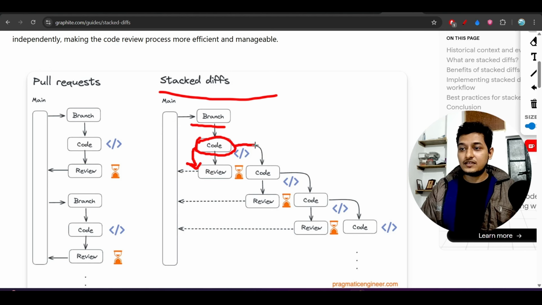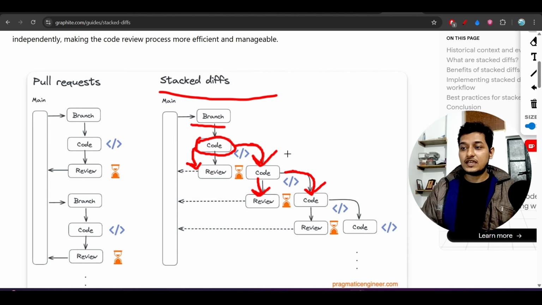Then while it is in review, in parallel you are building another feature inside that code. After that feature is built, you send it for review. Then in parallel you are adding another feature, or working on other code.